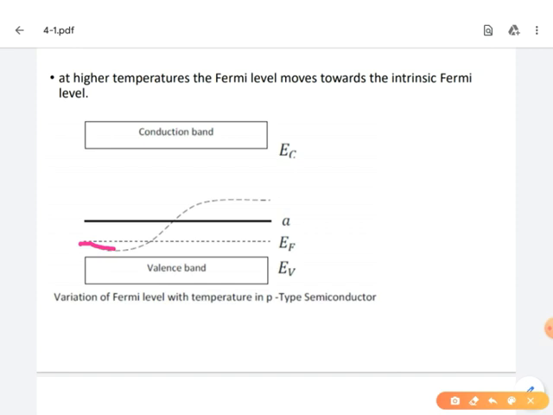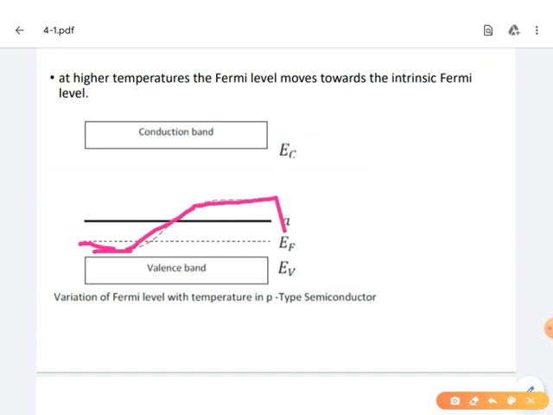So that's why the Fermi level position slightly moves towards the valency band. Further, as we increase the temperature, by the generation of both electron and hole pairs, the Fermi level position always reaches the intrinsic Fermi level position like this.